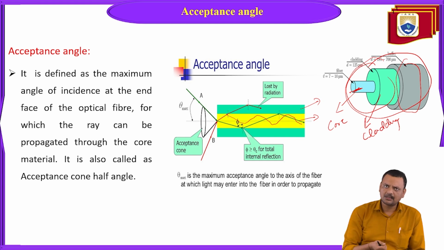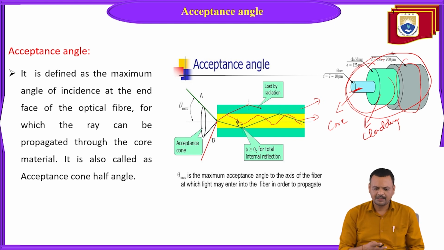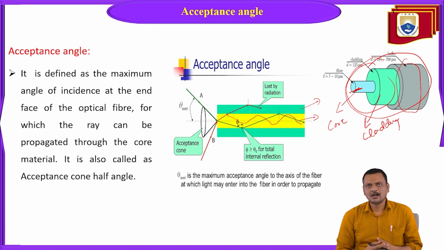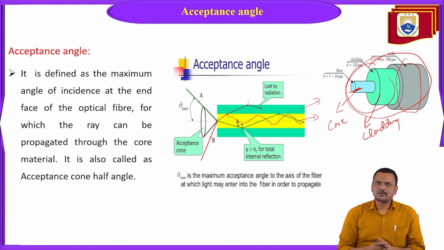If you launch the rays at any incidence angle, will it go for total internal reflection? No, there is a particular angle. Within that angle, if you launch your ray, it will go for total internal reflection, and your information will be safe.